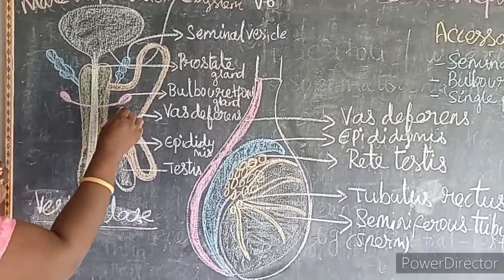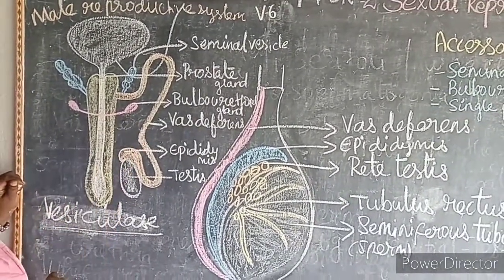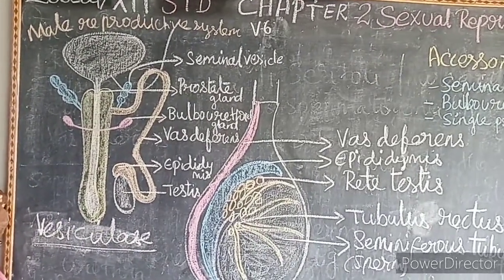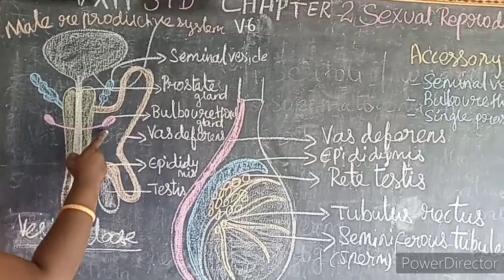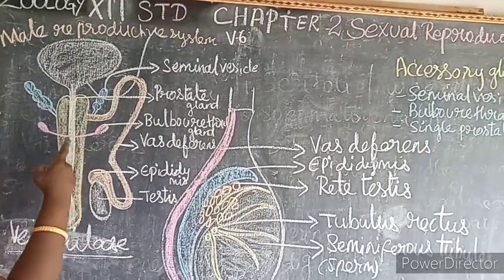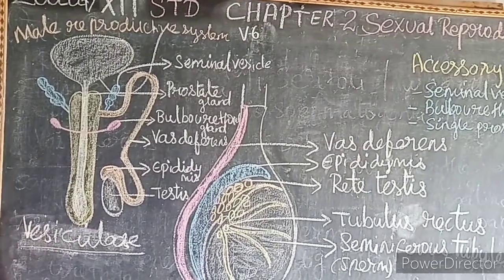And then this bulbourethral gland, it is otherwise known as what? Cowper's gland. It's a 1 mark question. What is the other name for the bulbourethral gland? Cowper's gland. This Cowper's gland secretes an enzyme which helps in the lubrication of the penis.